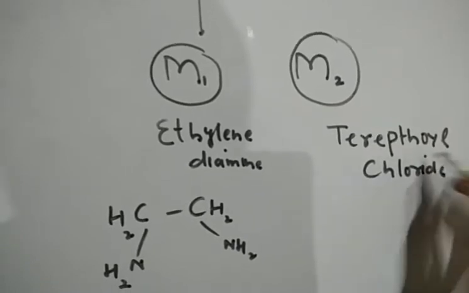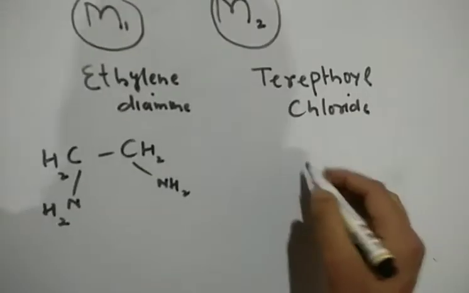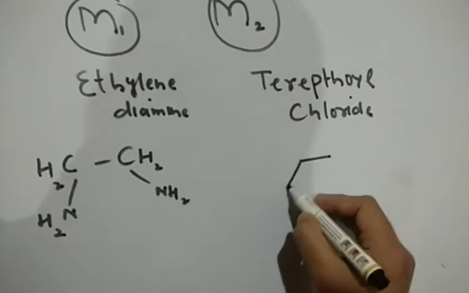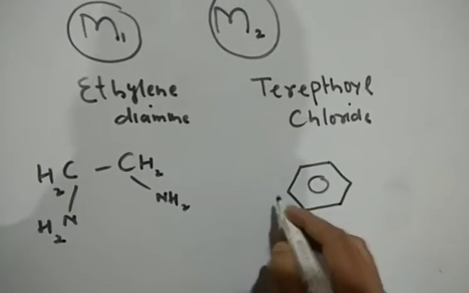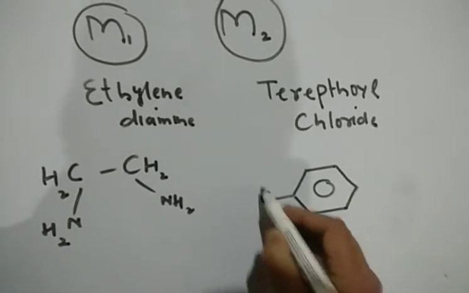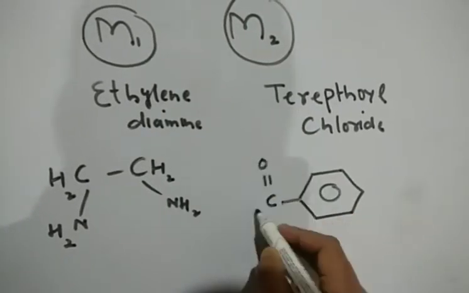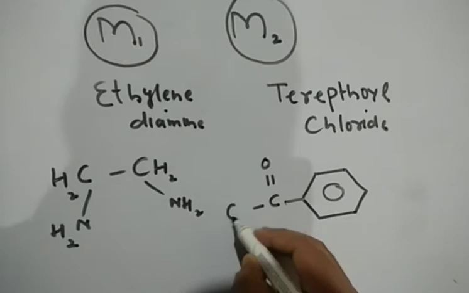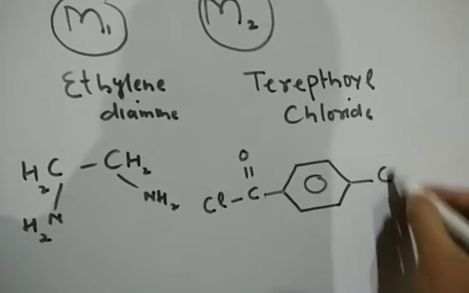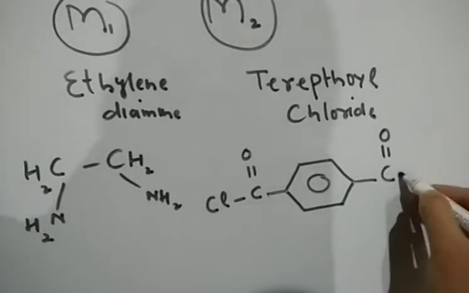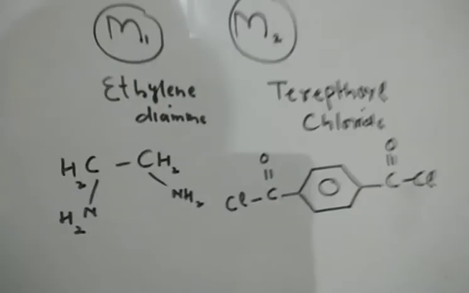It is derived from terephthalic acid, which is basically a dicarboxylic acid, 1,4. So we'll make its chloride, that is COCl on this side, and on this side also we'll make its chloride, that is COCl. So this is terephthaloyl chloride.